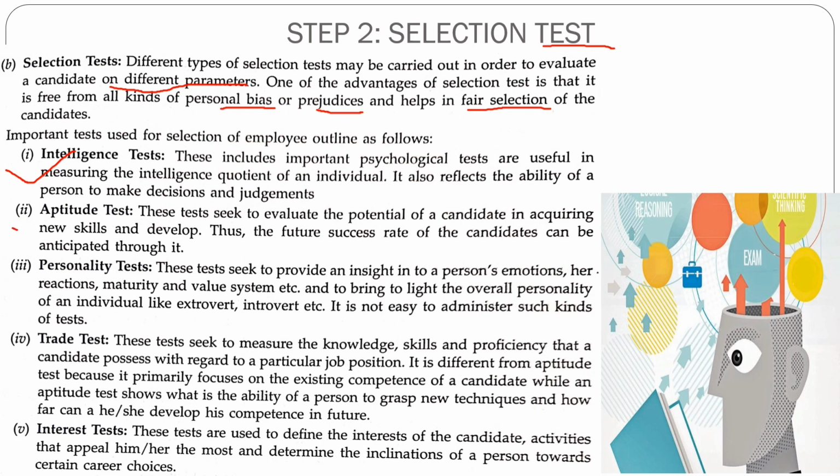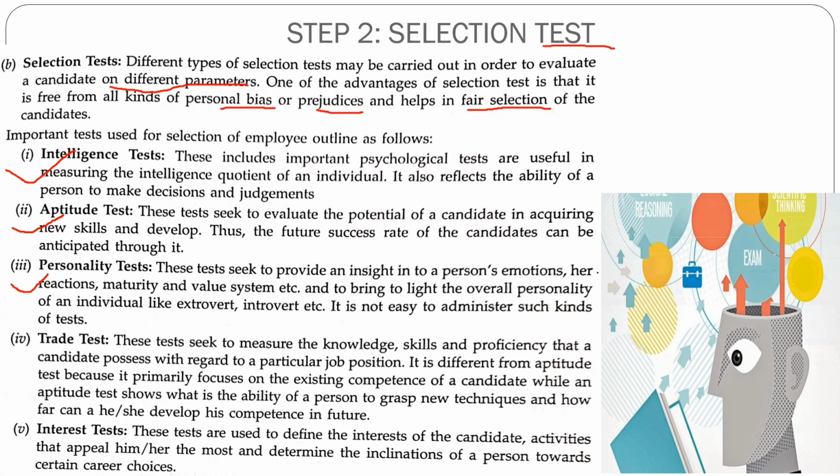Then your aptitude test. Aptitude test is basically how quick the person is in acquiring new skills, how quickly they are learning something new related to the job that they are going to do. So that is your aptitude test.